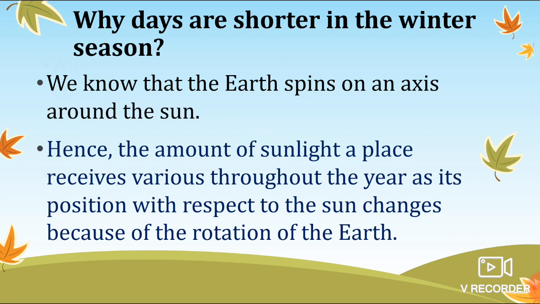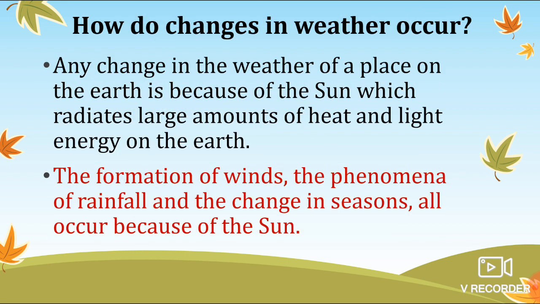Okay, so how is the sun responsible? Suppose if there is a sunny day, then there will be more evaporation. Evaporation of what? Evaporation of water will take place, and as the evaporation rate increases, there are chances of formation of more cloud, and if there is more cloud, there are chances of more rain.